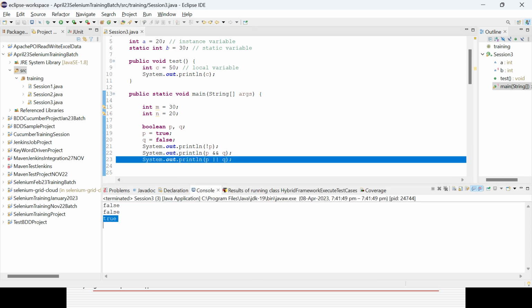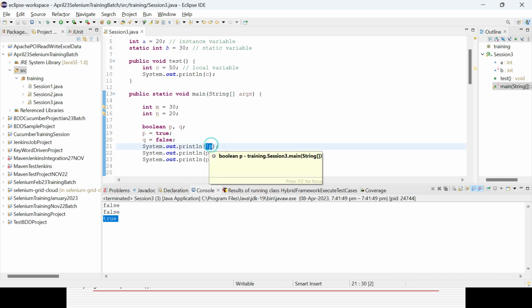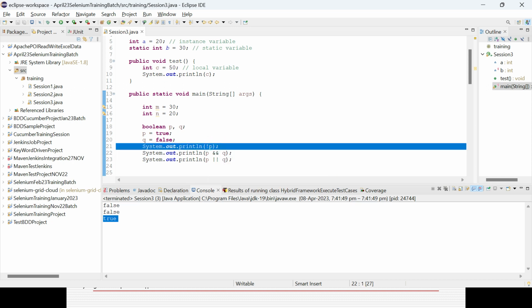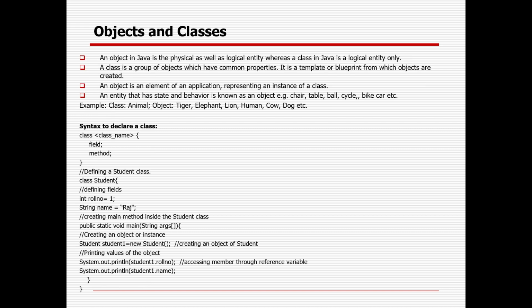So or means in any case anything is true, it will give you true. And means in case both are true. Suppose 1 or 0, 1 multiplied by 0 will still be 0, 0 into 0 is 0, 0 into 1 also 0. Only 1 into 1 equals 1. Means only in case both are true, then it will give you true value. And here true will be opposite to false, false will be opposite to true. So that is the way you can deal with these different kinds of Java operators, which sometimes you need to use in real time as well.